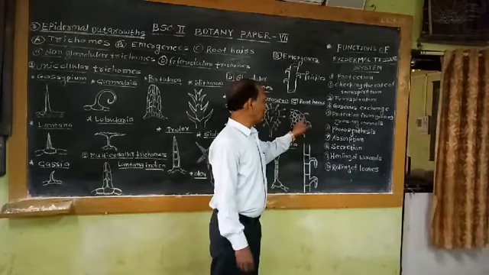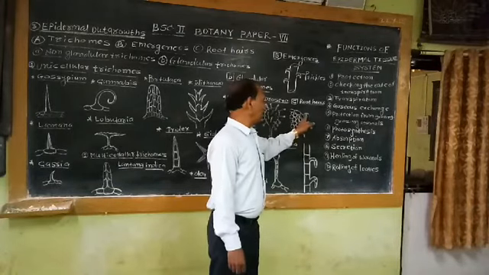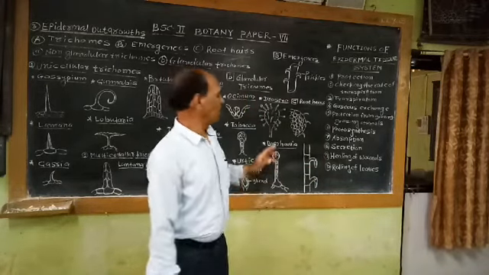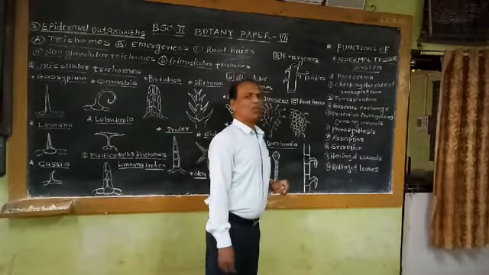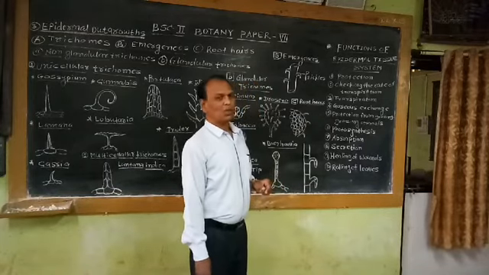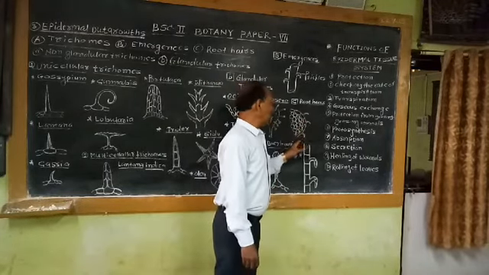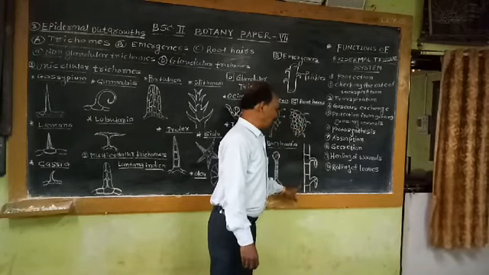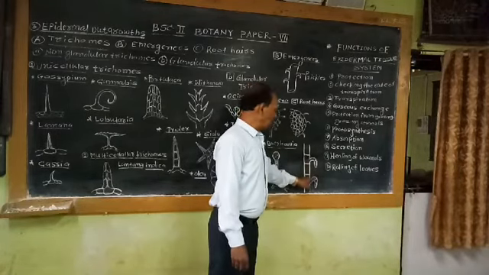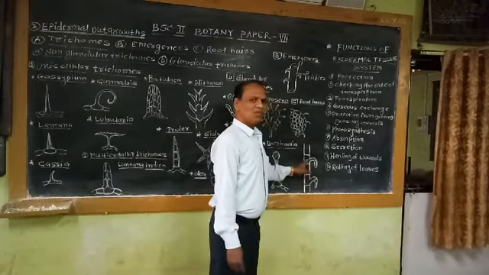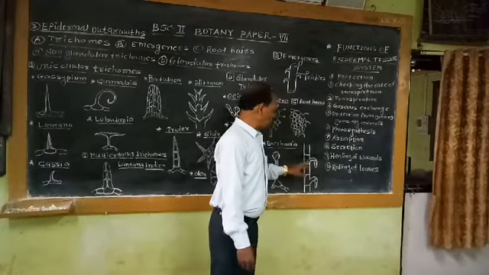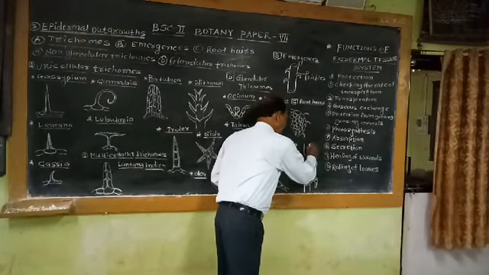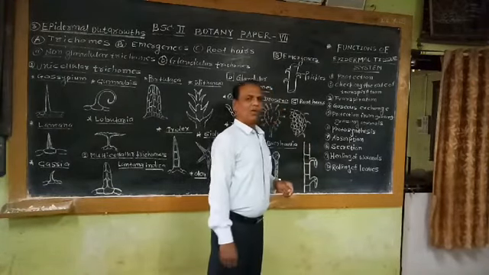So these hairy appendages arising from the outer wall of the epidermis of root, commonly known as epiblema, are also examples of epidermal outgrowths. This is the magnified portion of the epiblema or epidermis of root. It shows the root hair arising from this cell. The cells showing root hairs are generally shorter than the neighboring cells, which are not showing root hairs.